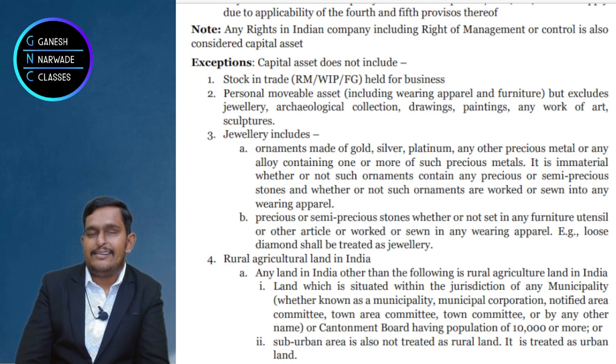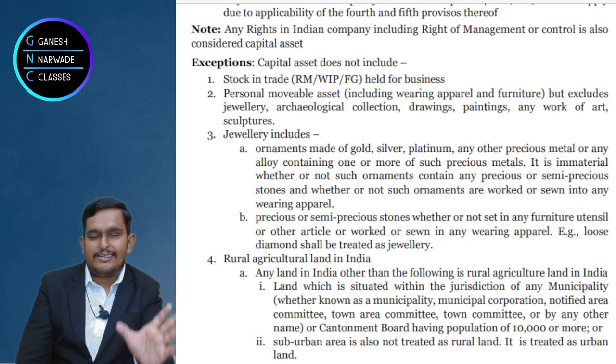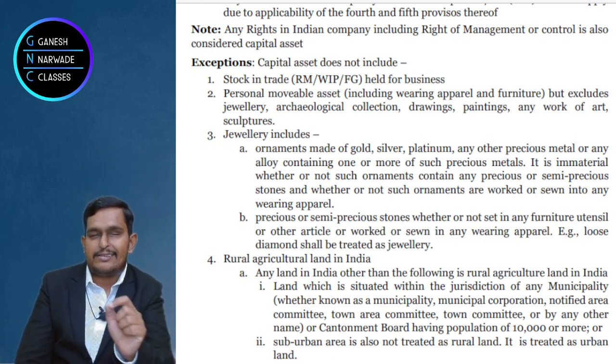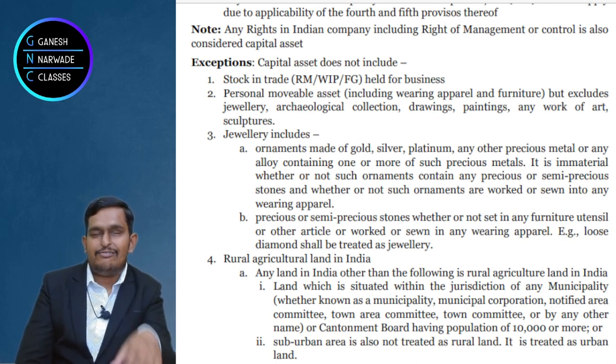There is a chapter called set off and carry forward of losses. In that chapter, the government said that whatever income you get, you can deduct related losses or any other losses. So wherever we got gains, we could have deducted the loss because of personal effects, and then we would have paid very little tax to the government.